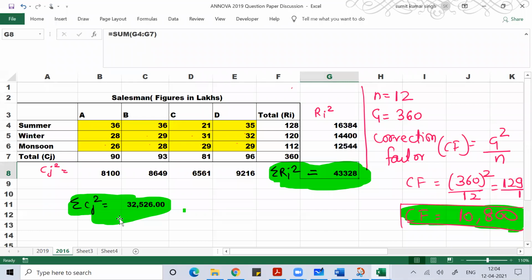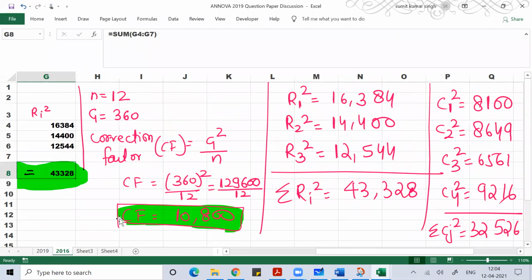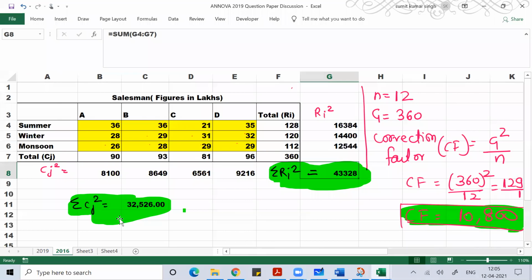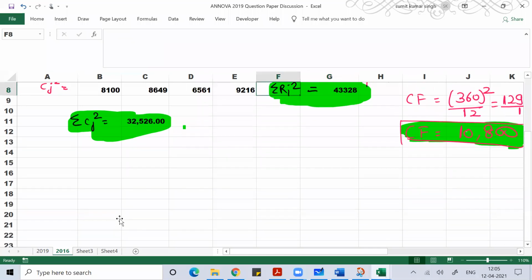What I get, I'll do the sum of that. Once I get the grand total, I'll find the correction factor. Then I can find the sum of squares of the individual sum values I got: I'll do the square of each, do the sum of it, and keep it separate. Now I'll talk about the calculation of the raw sum of square.